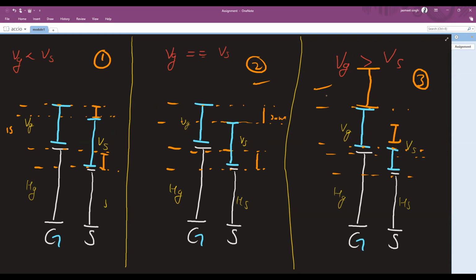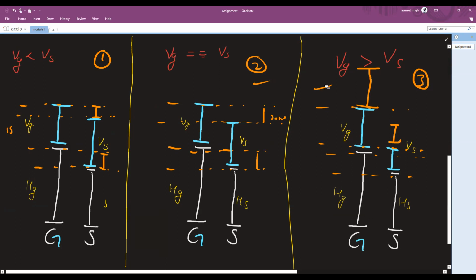Height can, in case one, height can be equal. Abhinav, what do you mean by equal? Initially equal, or will it become equal after n number of steps? What is it that you are saying? Okay, no worries. Yeah, please reply to that. Sir, in case one there is a possibility. Yes, that's exactly what I'm saying.